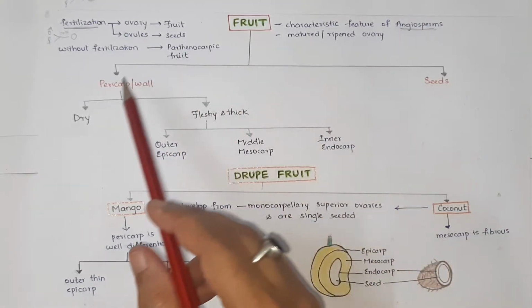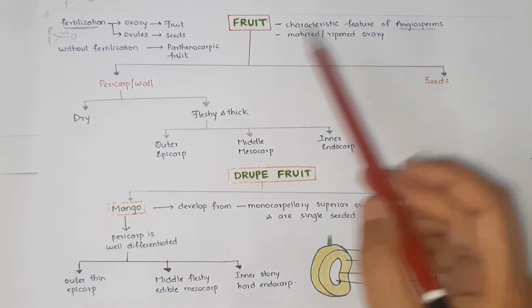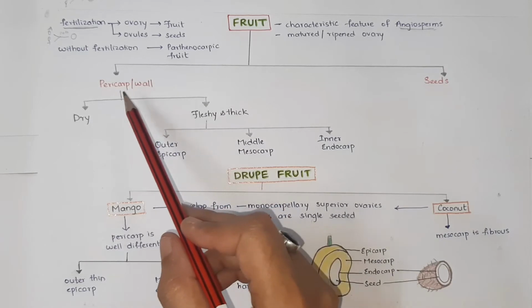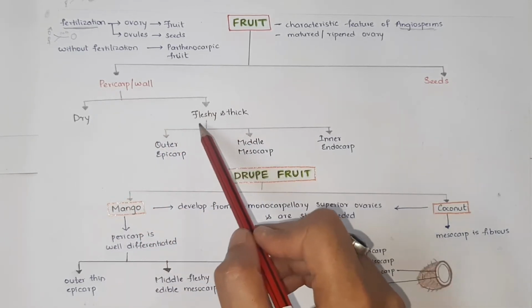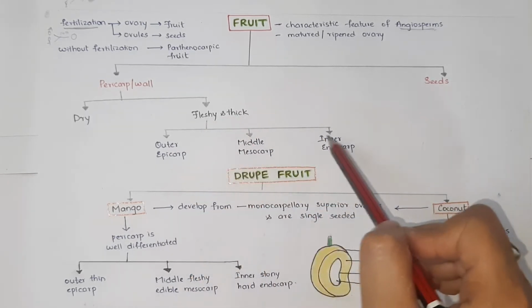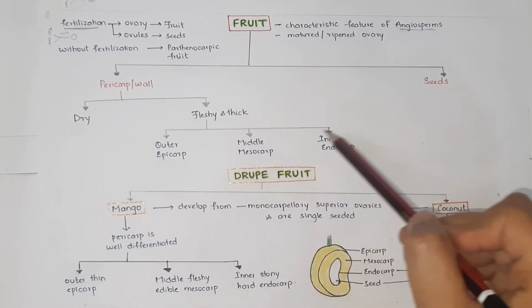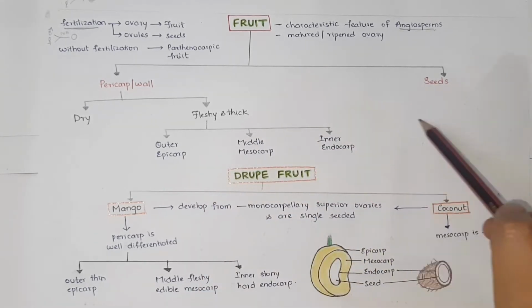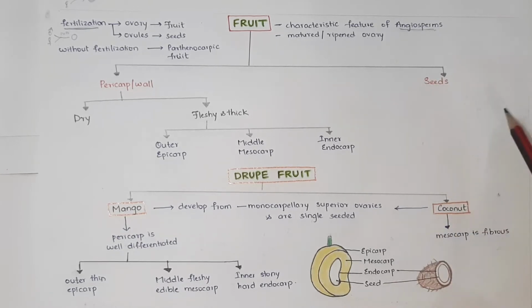The parts of fruit are pericarp or wall and seeds. Coming to the wall, the pericarp may be dry or fleshy and thick. If the pericarp is fleshy and thick, it is divided into three parts: outer epicarp, middle mesocarp, inner endocarp. We will discuss the seeds in the next topic.